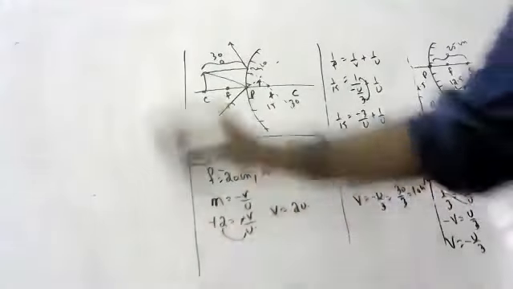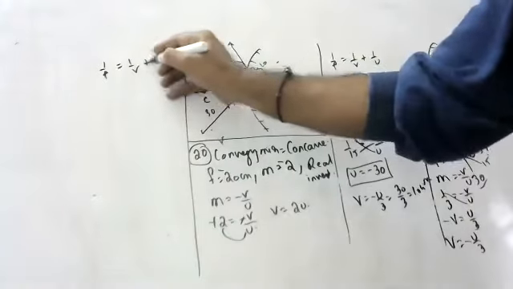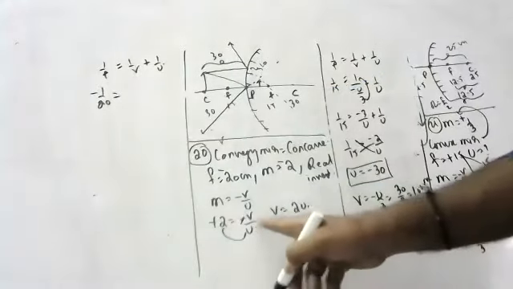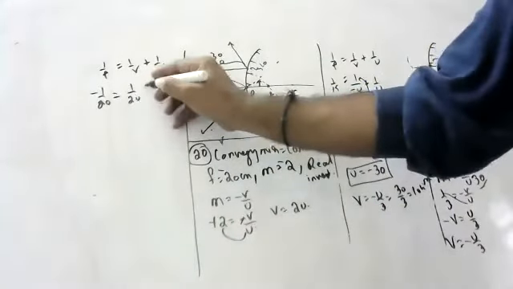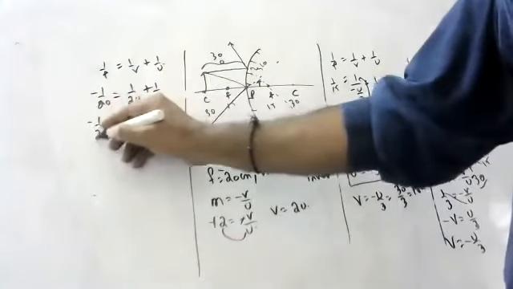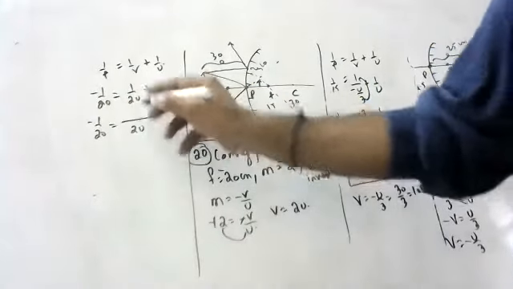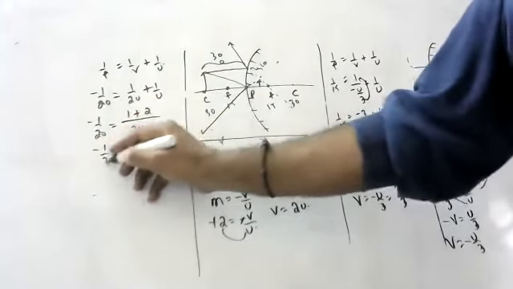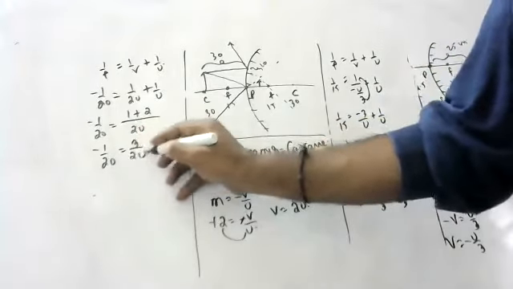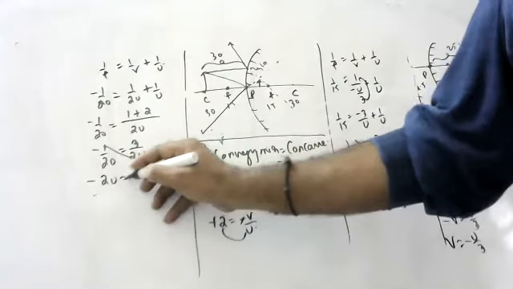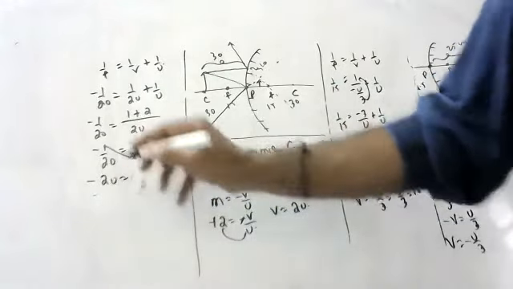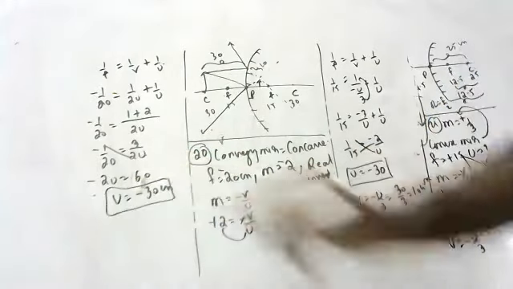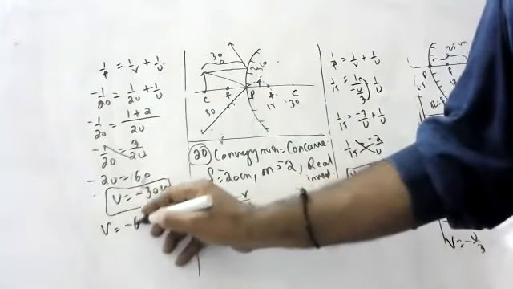Children, substitution. 1 by F is equal to 1 by V plus 1 by U. So minus 1 by 20 is equal to 1 by 2U plus 1 by U. LCM 2U, 1 plus 2, so minus 1 by 20 is equal to 3 by 2U. U is equal to minus 30. V is equal to minus 60.